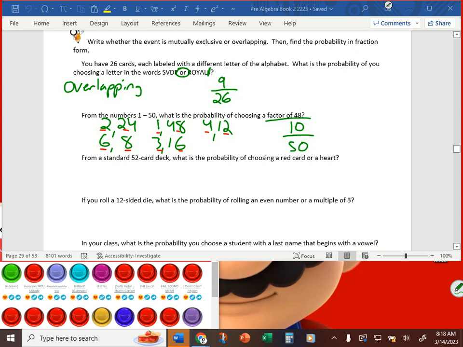26. Okay, half of them, right? Half the cards are red, half the cards are black. So in a 52-card deck, there are 26 red cards. All of the hearts are red, so we don't need to include them at all, because every single heart is already included in our 26 red cards. So the probability is 26 out of 52. It's overlapping because of all those hearts being red.